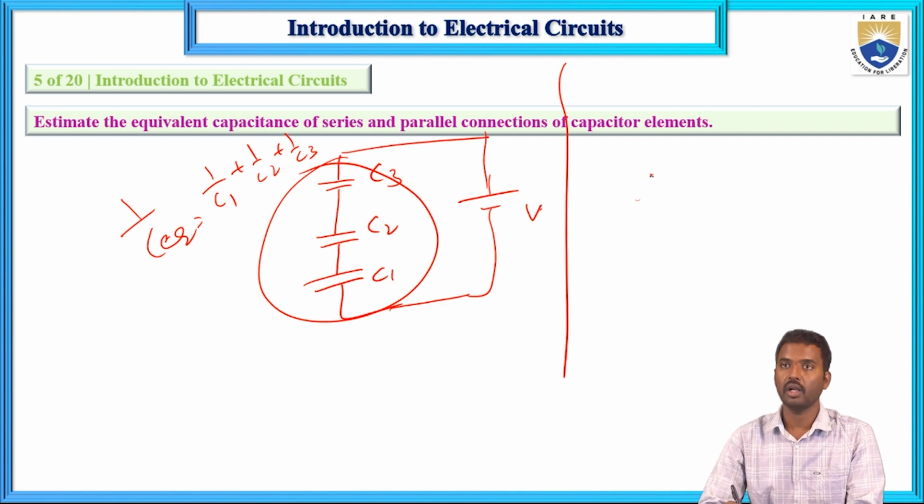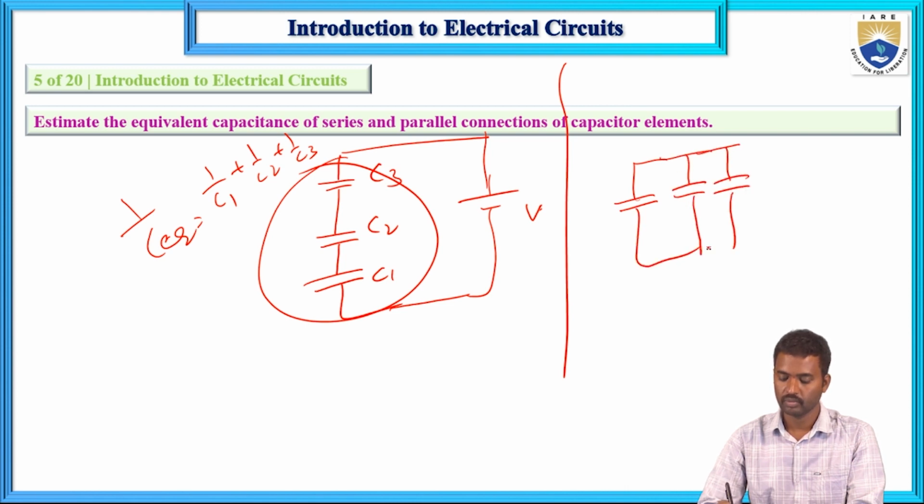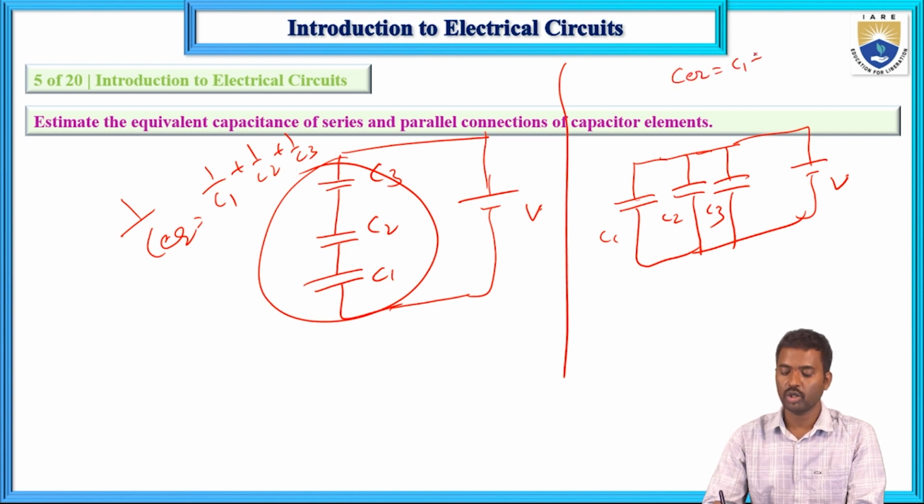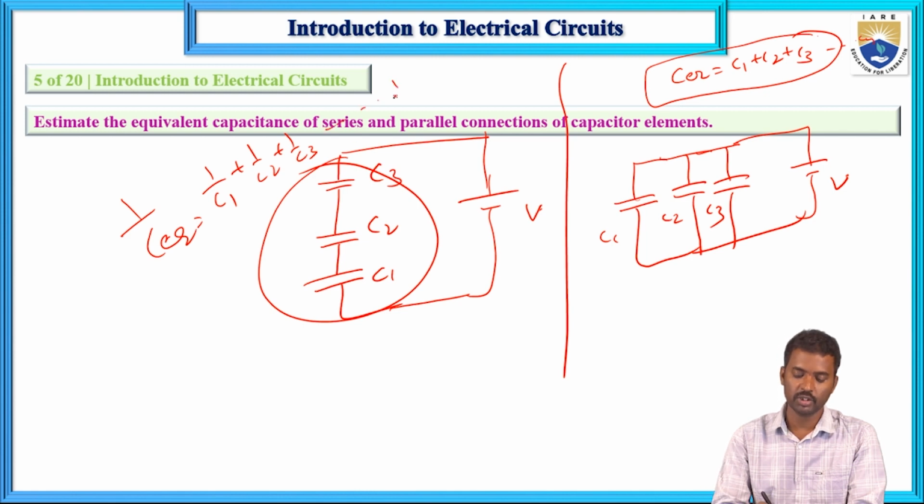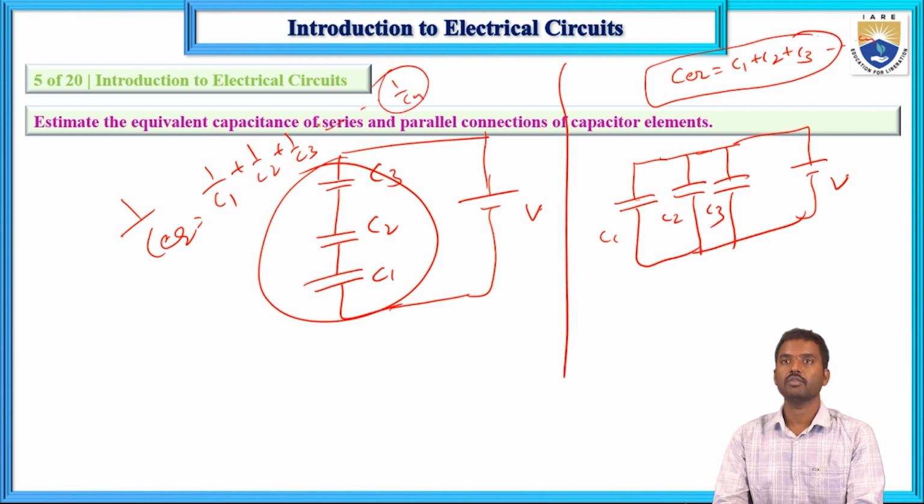If it is parallel, in case of parallel connection, here these are the parallel capacitors, and this is the supply voltage V. C1, C2 and C3. So C equivalent equals C1 plus C2 plus C3. If n number of capacitors are connected in parallel, they go up to Cn.